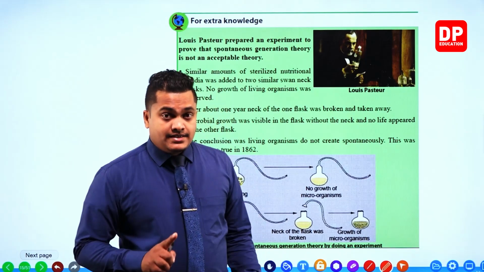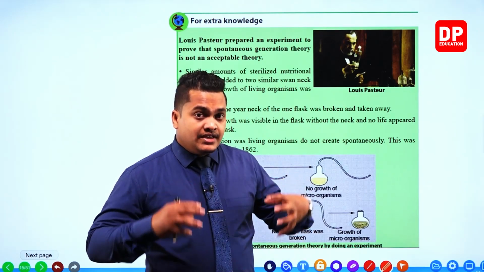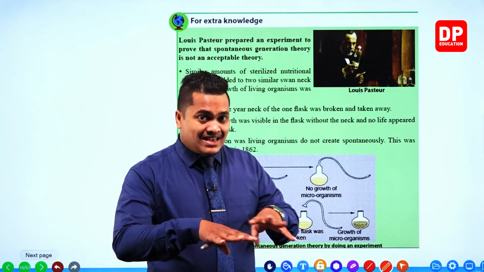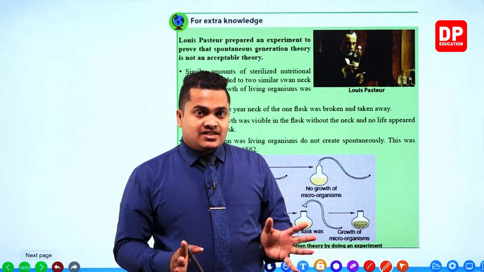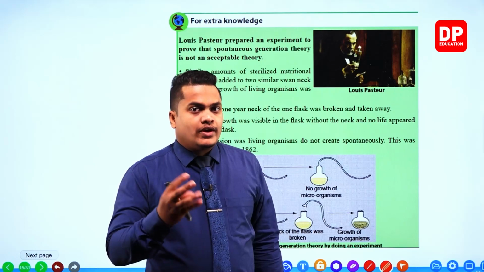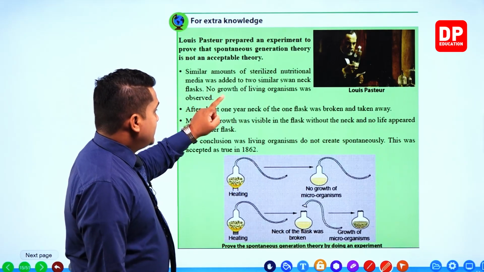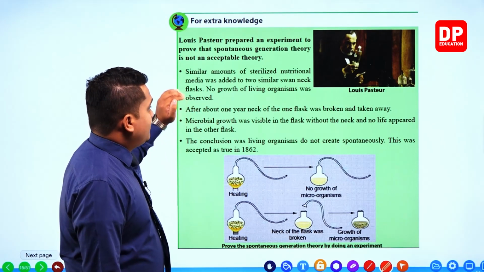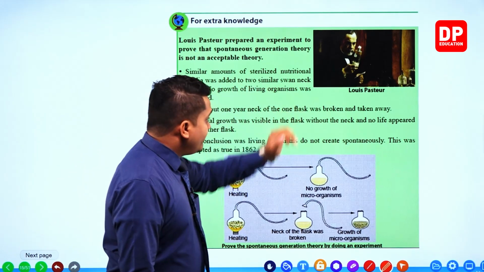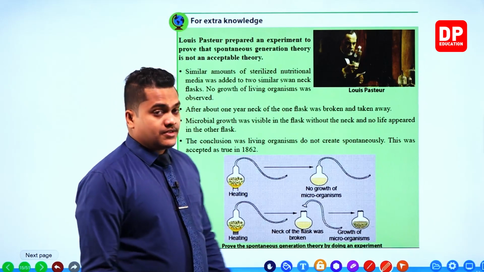Now the other thing is that he took sterilized nutritional media. That means at the beginning, when he inserted these substances into the flasks, they had been sterilized. Sterilized means all the microorganisms and bacteria have been destroyed. That's what we mean by sterilized, right? So sterilized nutritional media was added to two similar swan neck flasks. No growth of living organisms was observed, right?